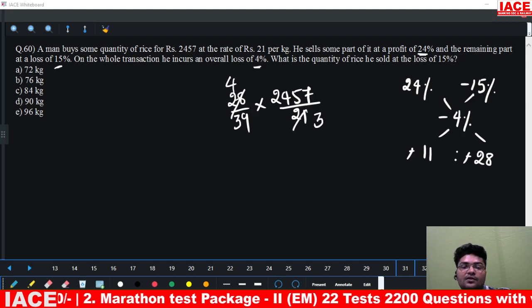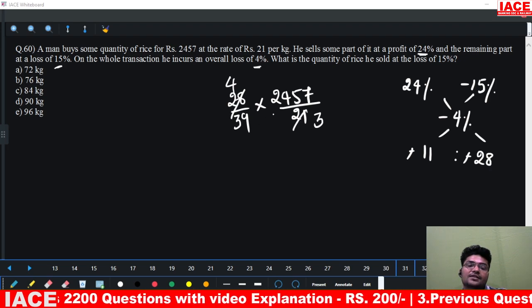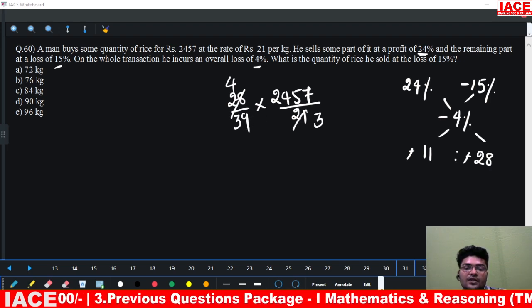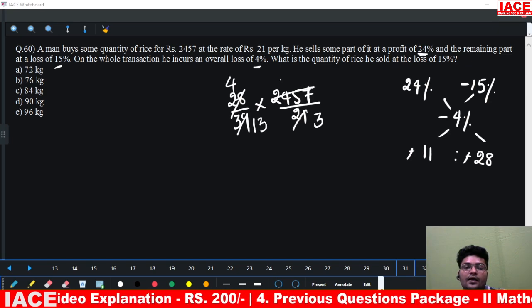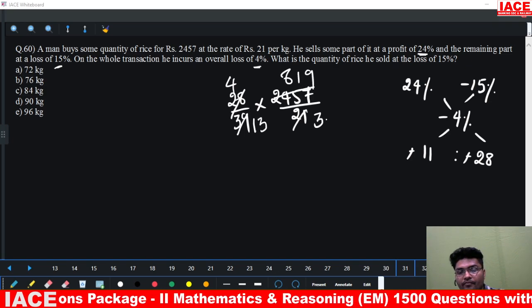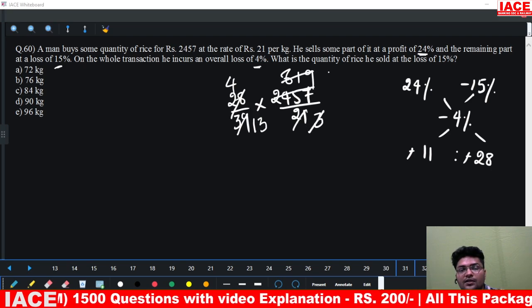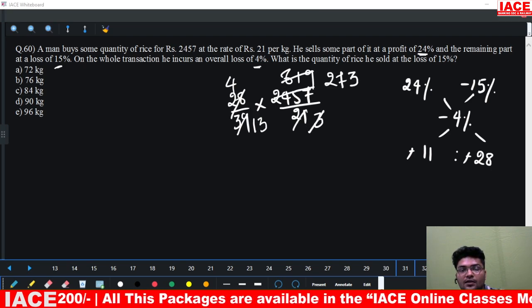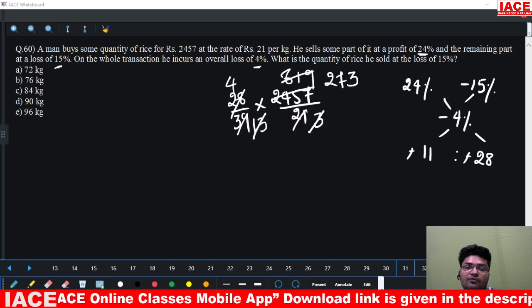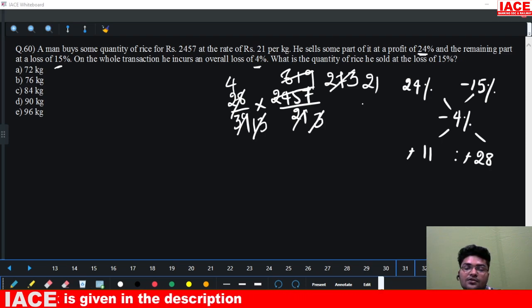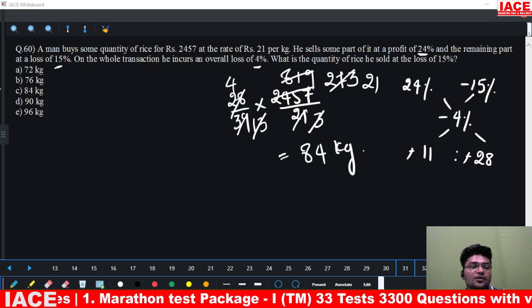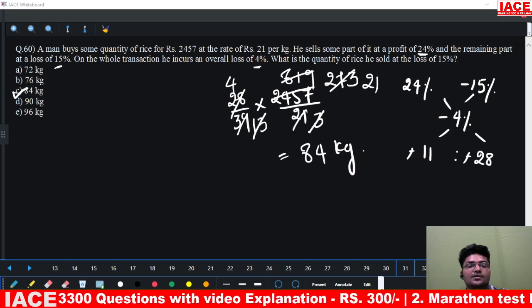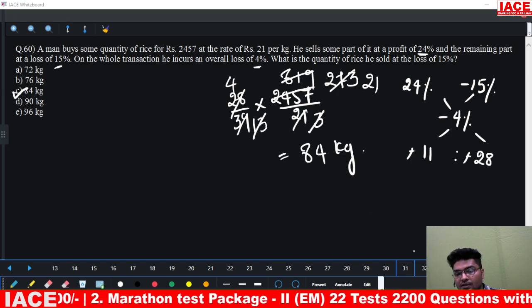Next we can cancel with 3: 3 13s and 3 8 1 9. Next again with 3: 3 ones and 3 273. This is again 13 ones and 13 21s. So 4 into 21 is 84 kgs. That is our option C. Option C is the right answer for question number 60.